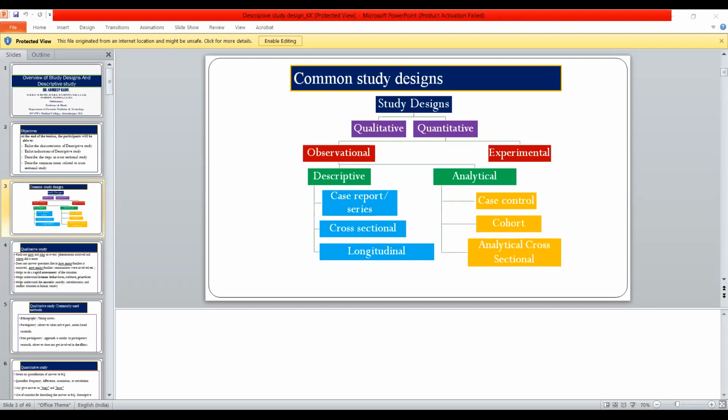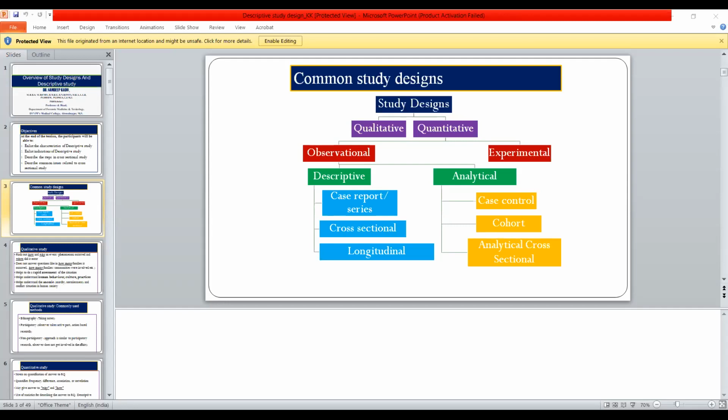After that, next is the case series, and after that, the cross-sectional. When you get much more data, then only you can generalize; otherwise, it may be a coincidence. So that is the drawback of the case report and case series. The famous example of a case series is that in October 1980 to May 1981, five cases of Pneumocystis carinii pneumonia were diagnosed among previously healthy homosexuals.